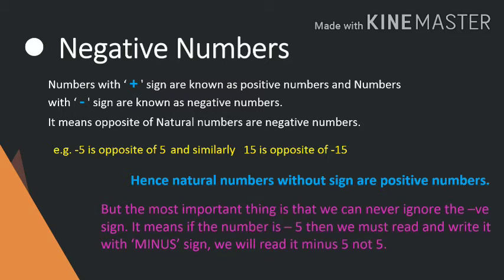But the most important thing is that we can never ignore the negative sign. It means if the number is minus 5 or negative 5, then we must read it or write it with minus sign. We will read it minus 5, not 5. You can never ignore the negative sign. You have to speak minus with the number if you are telling the negative integers or negative numbers. Got it?